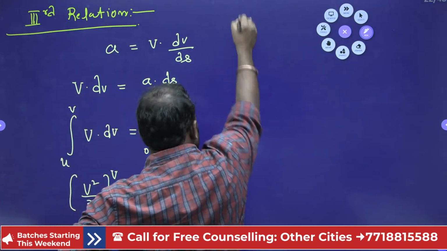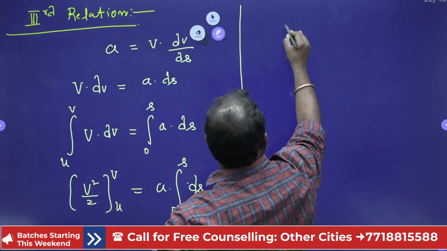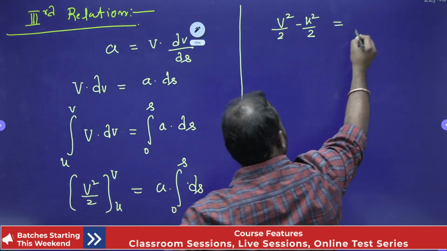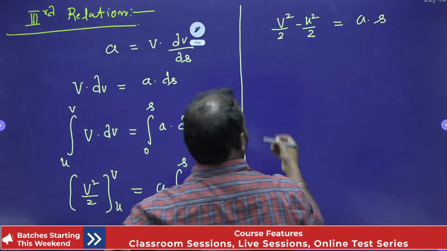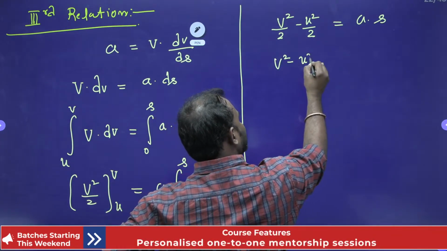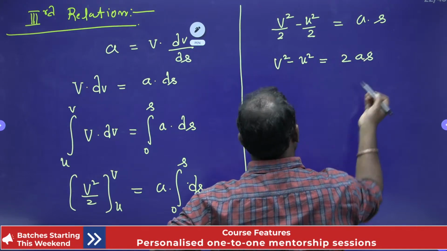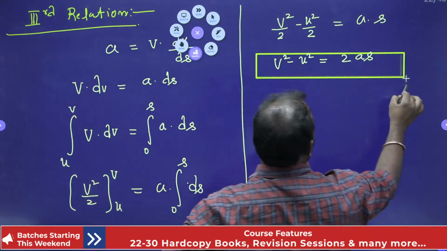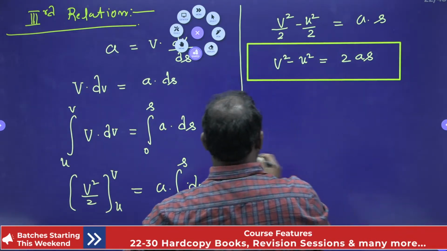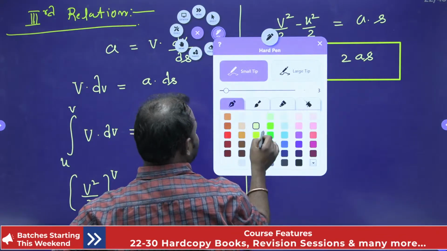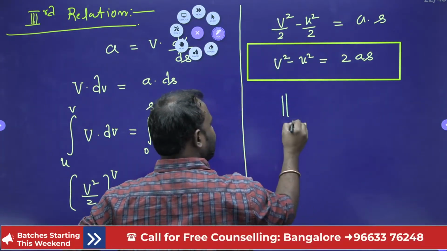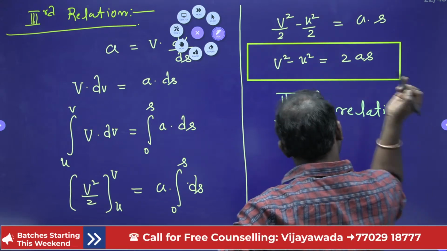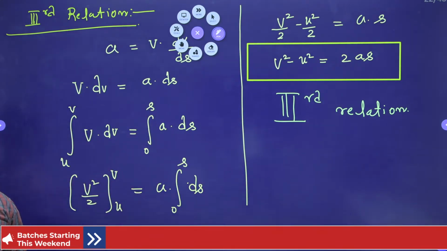From here I will write v square by 2 minus u square by 2, higher limit minus lower limit, equal to a into s, right? Now here I can write v square minus u square is equal to 2as. I'm going to get my relation. Now this is the third relation. Isn't it guys, right? So hope you understand everybody.